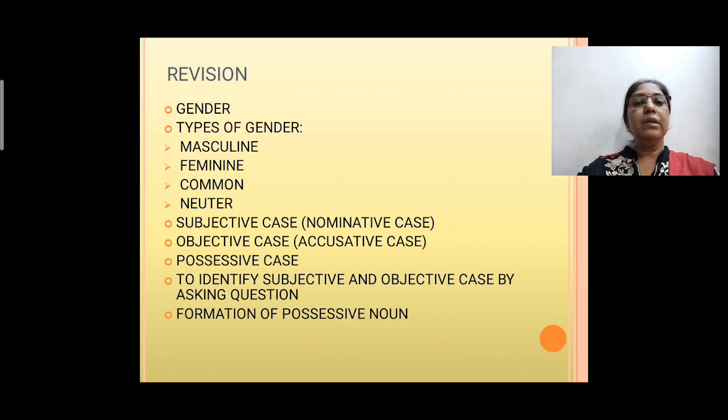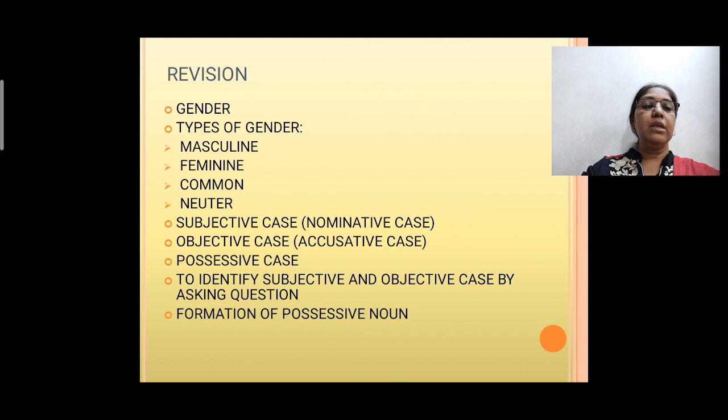Now what we have done in this second part of the noun session: we have done gender. Types of gender include masculine, feminine, common and neuter gender. Apart from that, we have done the subjective case, which is also known as the nominative case, the objective case, that is the accusative case, and the possessive case.